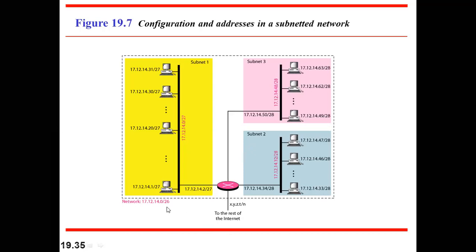We can have any value for n. We can have 26, we can have 27. If you are talking about 27, it means the first 27 bits are consumed for the network address. So we subtract it from 32, and we are left with how much? 5 bits. So the block size will be 32 automatically, because 2 raised to power 5 is 32, and the active number of IPs in this block can be 32 minus 2, that is 30. So if we use this CIDR value /27, then we have a different block size.